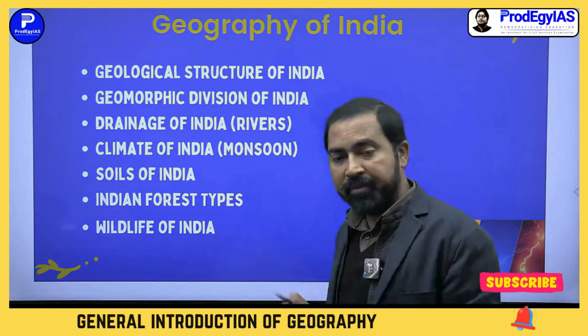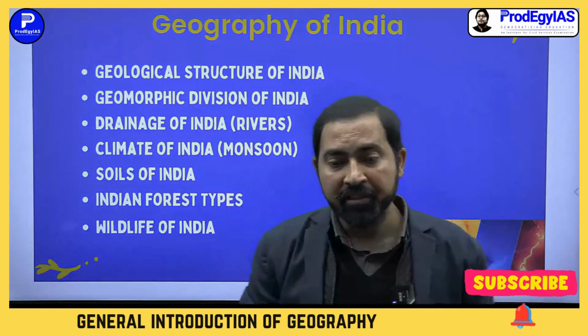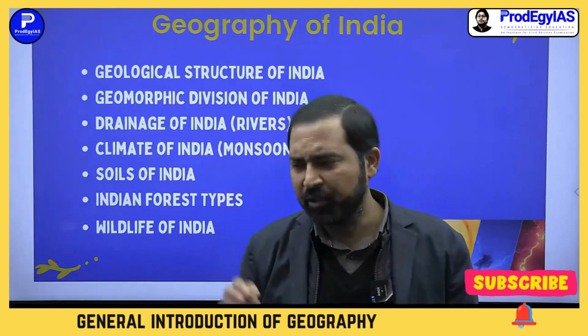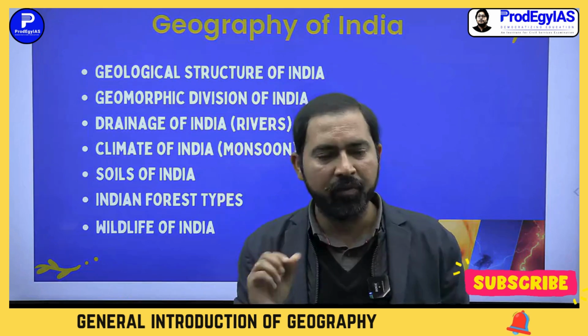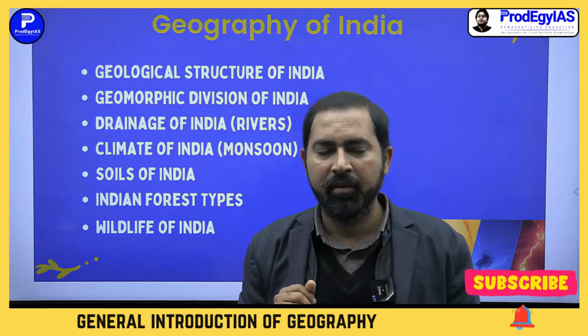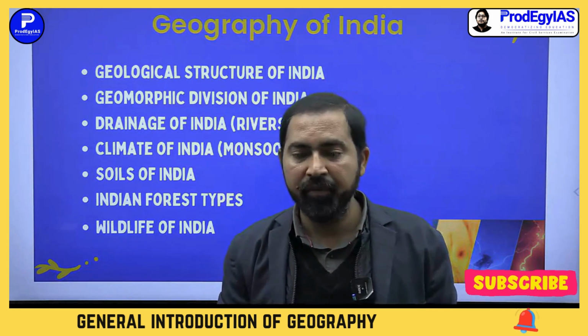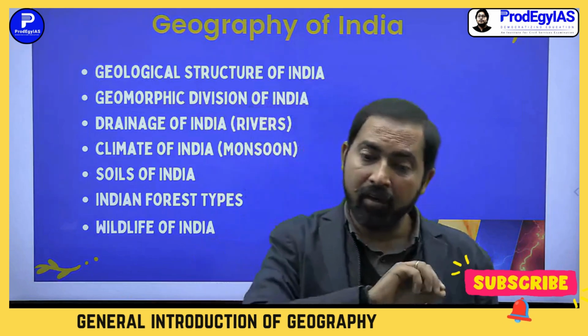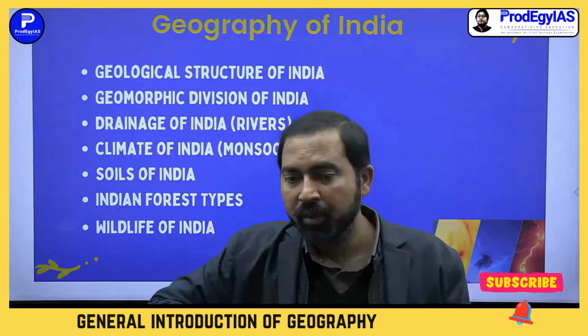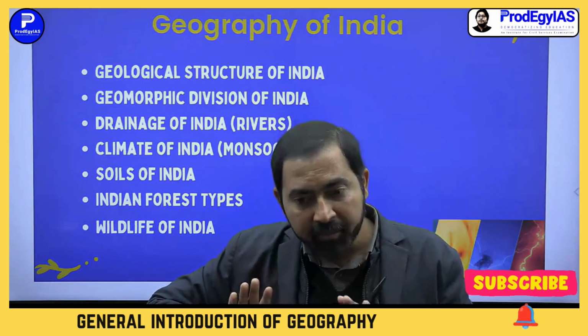Indian forest types: how many types of forests are there in India? 16 types of forests. I am giving some factual information. We will discuss in detail all the 16 types of forests. They are accepted divisions.